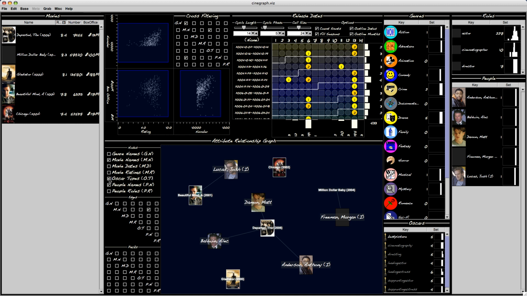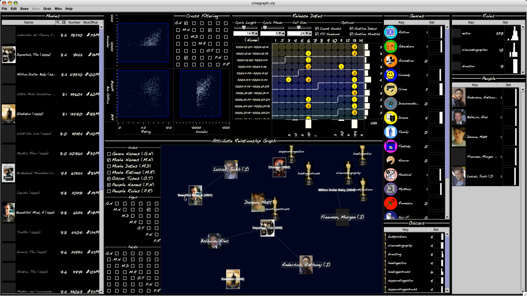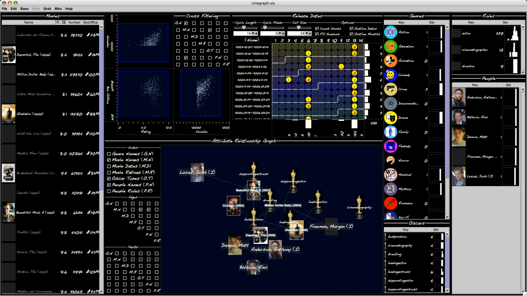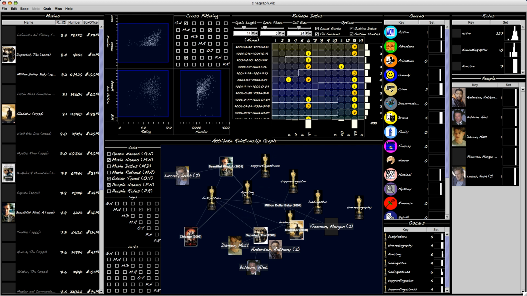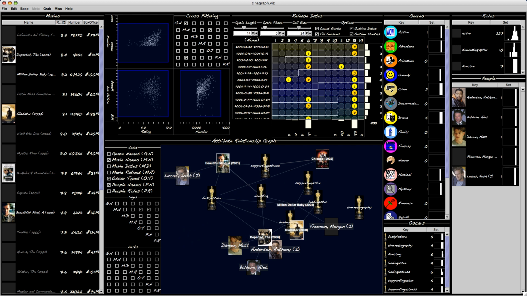What's more, we can turn on the actual Oscar types, and maybe we'll select all Oscars now. And you can see that there are actually many more movies for non-directing Oscars, and I'm going to connect up the Oscars with the movie names. So let's see here, Oscar type with movie name, and you can actually see that we're forming a multi-graph here, where Josh Lucas was in A Beautiful Mind, which won a supporting actress and a directing and a Best Picture Oscar. Now you'll note that Josh Lucas isn't actually the one who won them. He was just associated with a film that won those things. And if we were to dig deeper, of course, we'd find, I believe it was Jennifer Connelly who won supporting actress for that one.